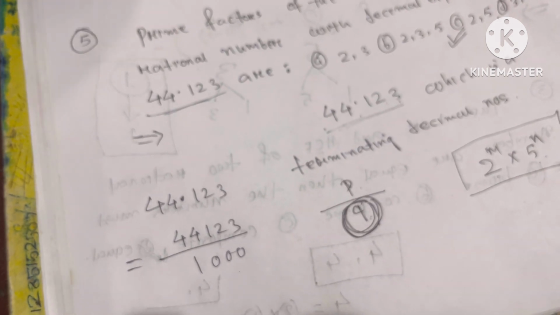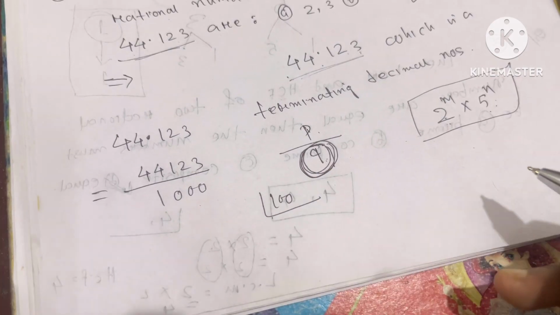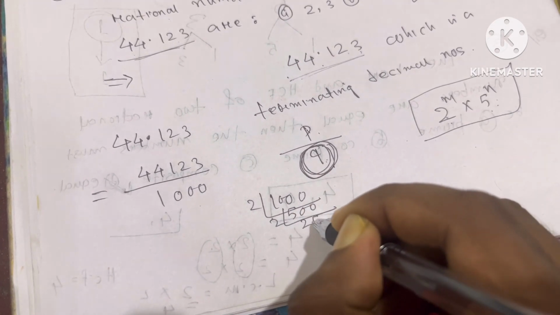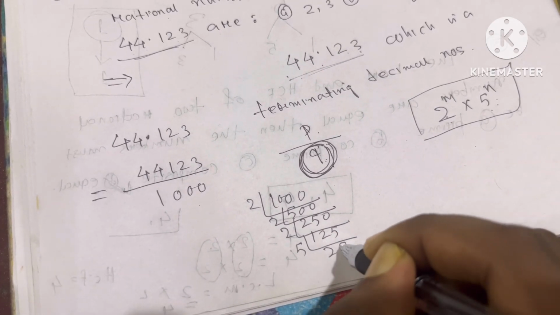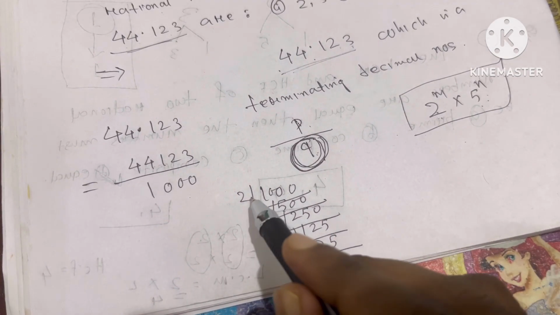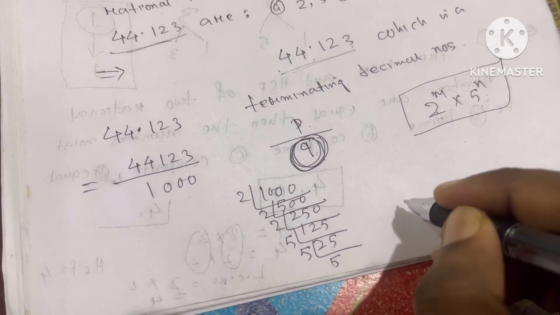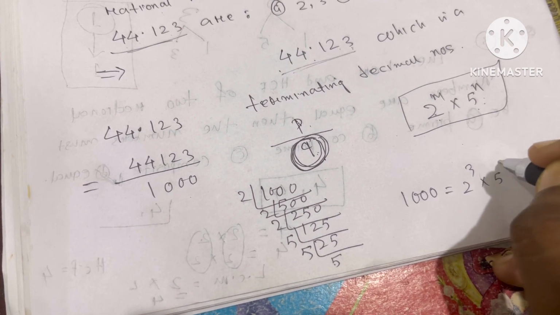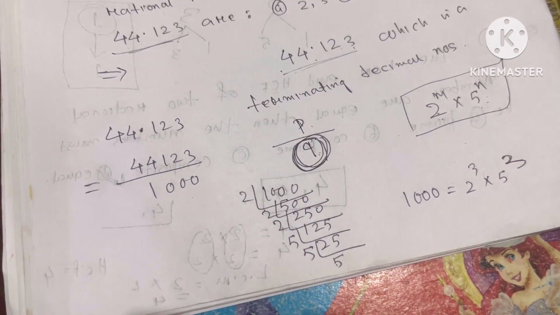If you factorize 1000, you get only the factors 2 and 5: 1000 by 2 is 500, by 2 is 250, by 2 is 125, then by 5 is 25, by 5 is 5, by 5 is 1. So all the factors of 1000 are 2 and 5. That means 1000 is equal to 2 to the power 3 into 5 to the power 3.